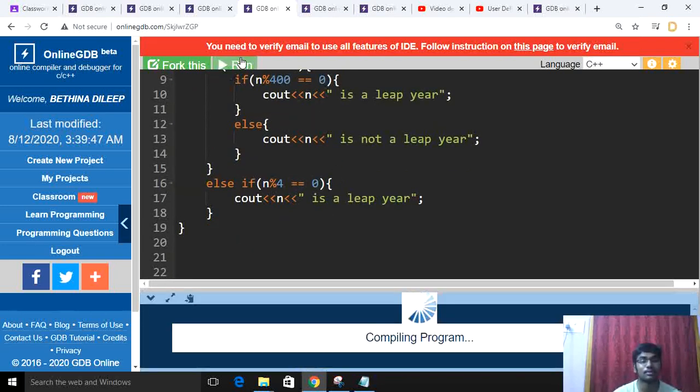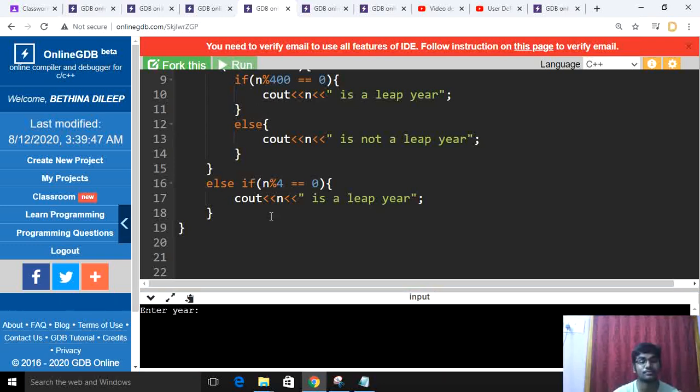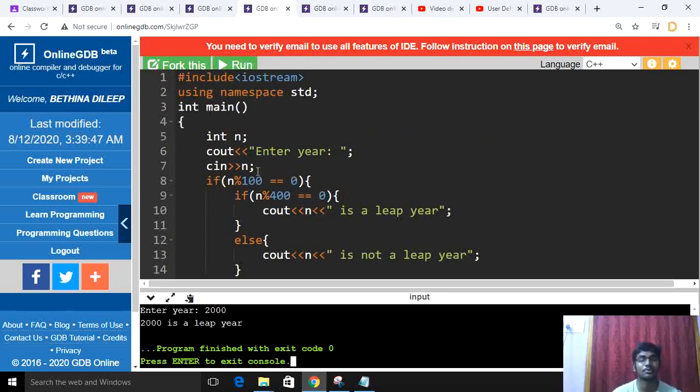We will run the program. I am giving 2000. Okay, 2000 is a leap year. This is the program to check whether a year is a leap year or not.